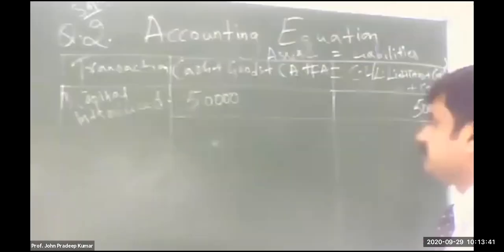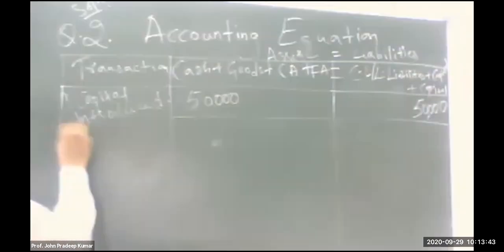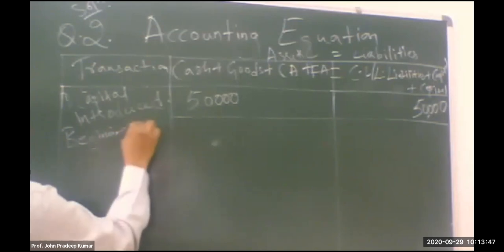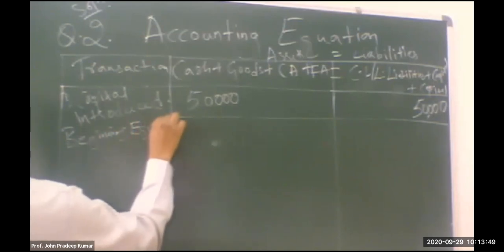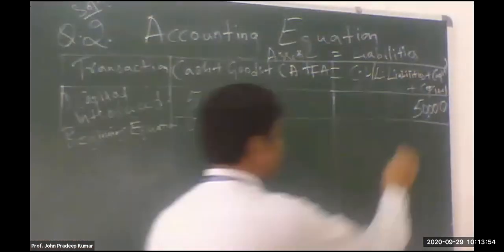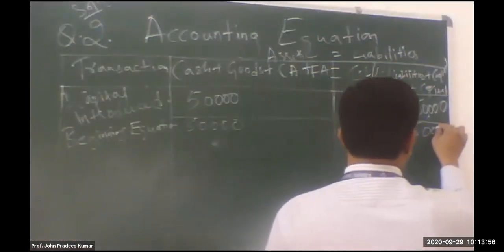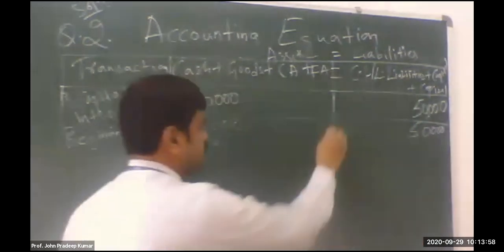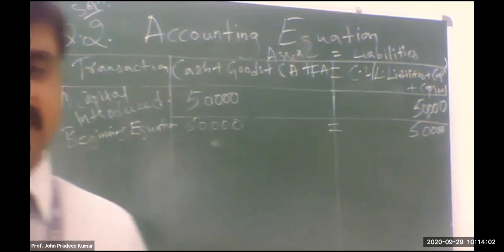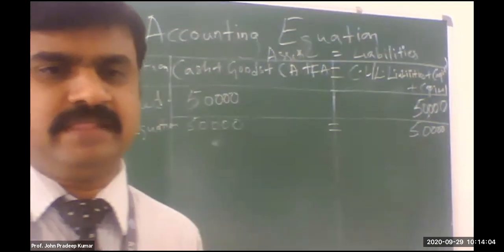Okay. So now you write down the beginning equation. That is cash 50,000 and capital 50,000, and both are tallying. Now we'll go to the second transaction. What is the second transaction?